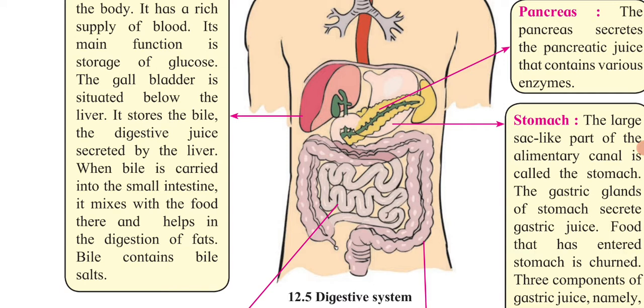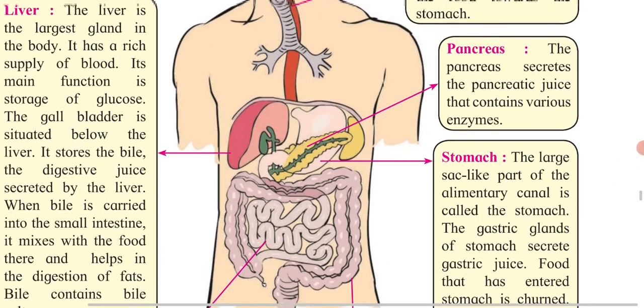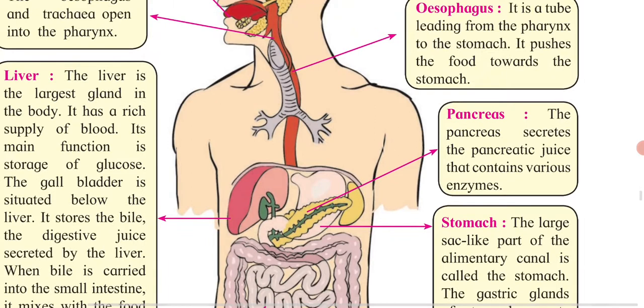This acid is increasing in your body and later you are having the problem of acidity. The next one is the pancreas. The pancreas is secreting pancreatic juice, which consists of various enzymes that help in the process of digestion too.